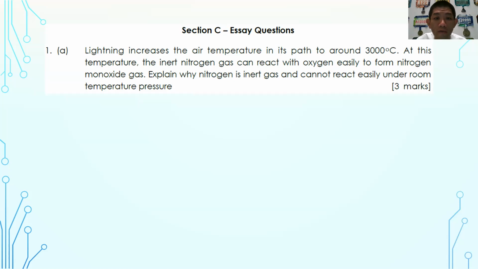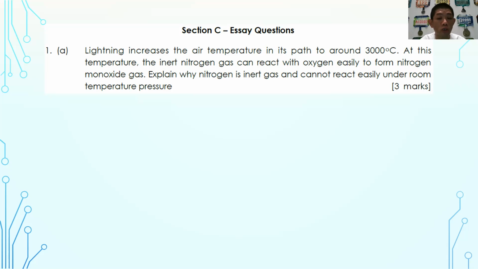So we are going to continue with section C, which is essay questions. Starts from question number 1. Lightning increases the air temperature in its path to around 300 degrees Celsius. At this temperature, the inert nitrogen gas can react with oxygen easily to form nitrogen monoxide gas. Explain why nitrogen is inert and cannot react easily under room temperature and pressure.